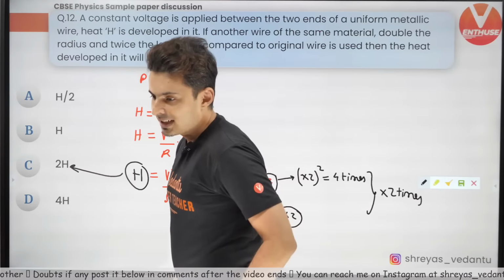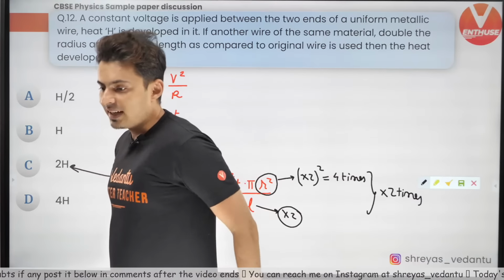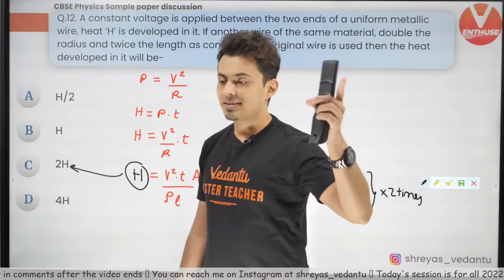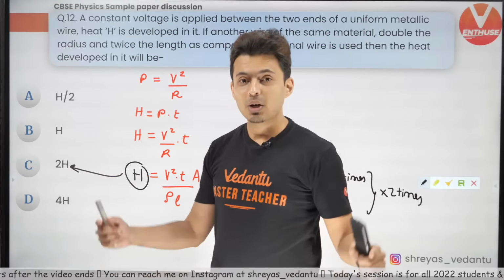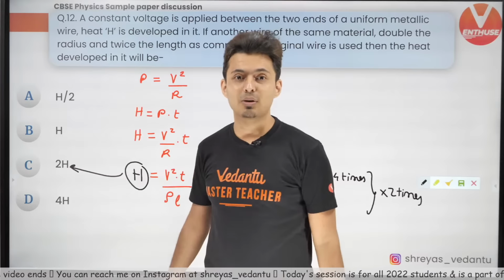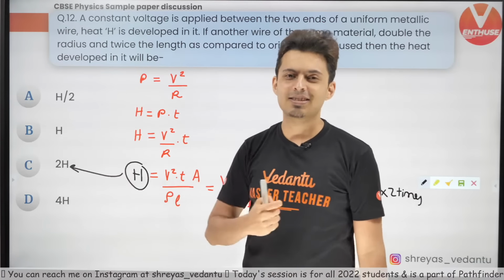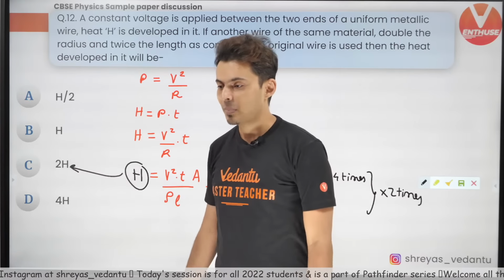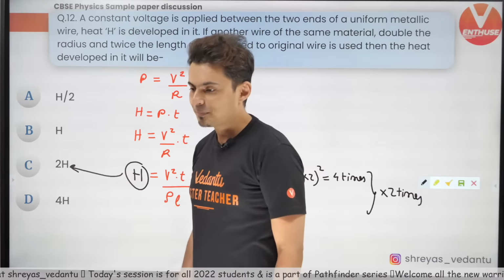So, when you use I squared RT, I is not constant, because the battery's external voltage is constant. So, current will change when the resistance changes. So, do not use I squared RT, use V squared by RT. Okay, I hope this is clear.